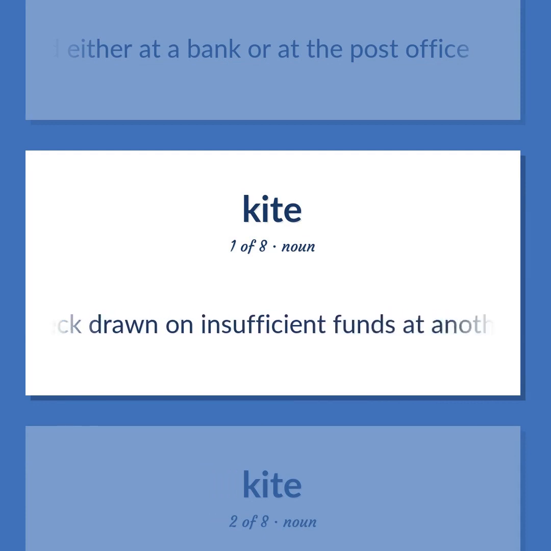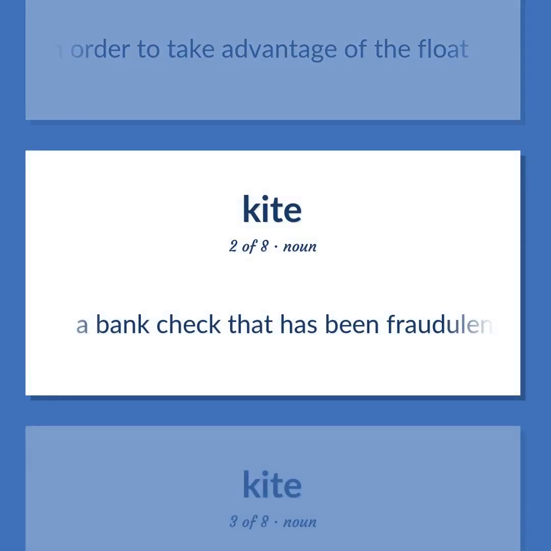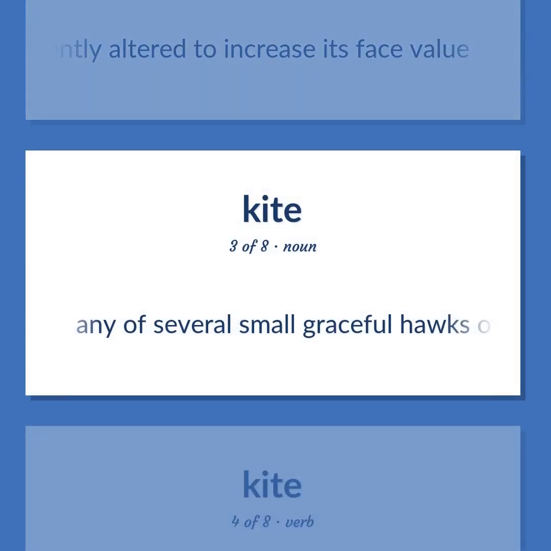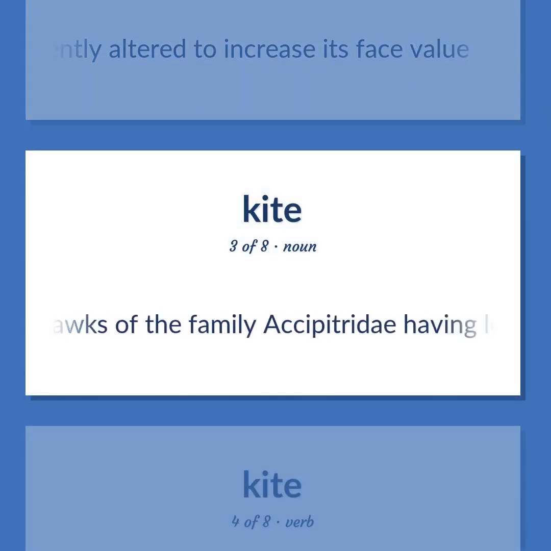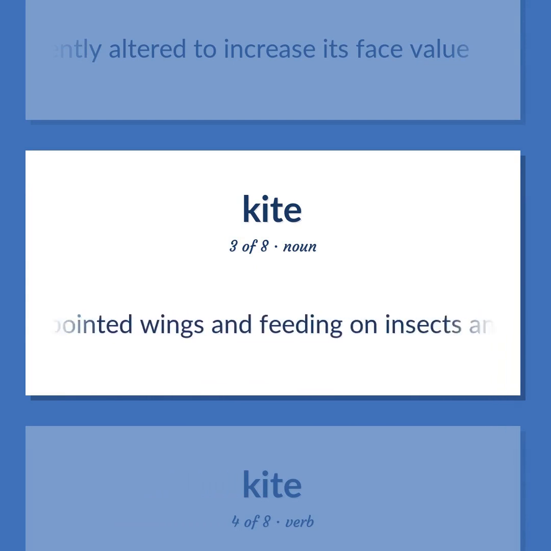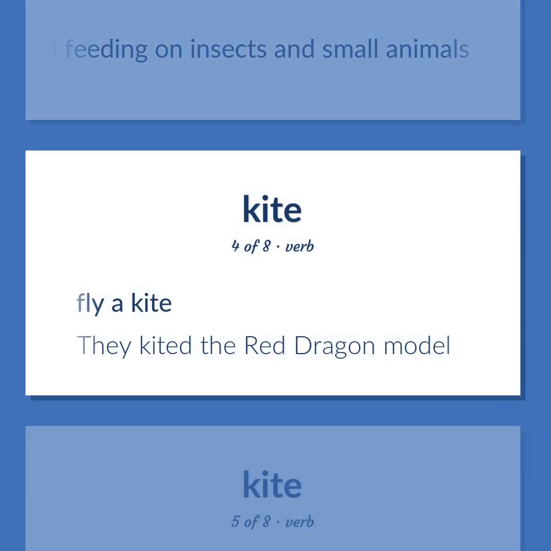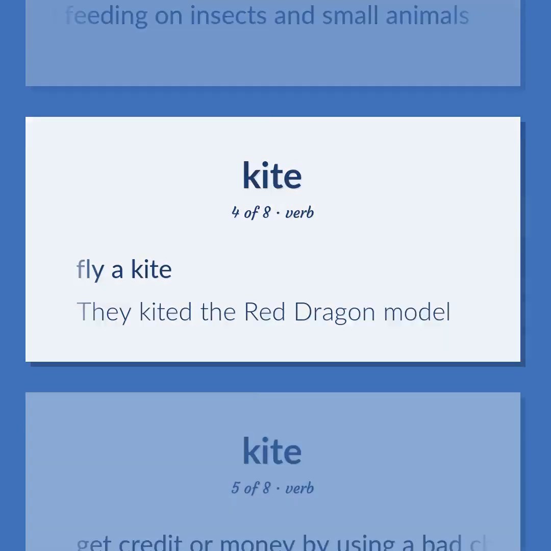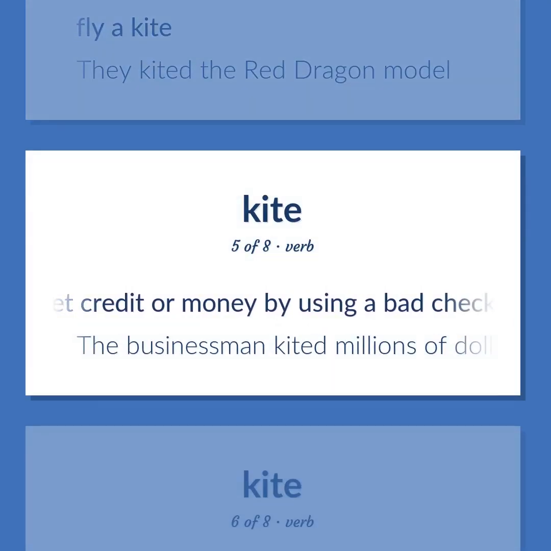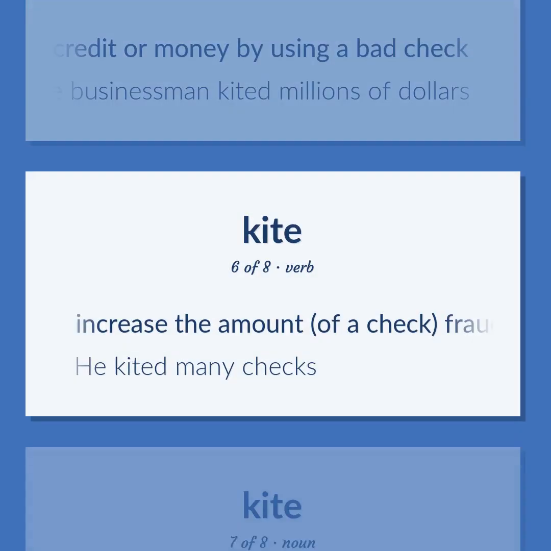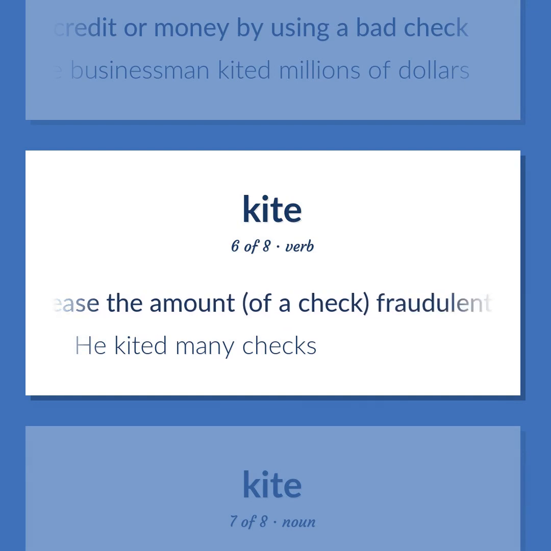A bank check drawn on insufficient funds at another bank in order to take advantage of the float. A bank check that has been fraudulently altered to increase its face value. Any of several small graceful hawks of the family Accipitridae having long pointed wings and feeding on insects and small animals. Fly a kite. They kited the Red Dragon model. Get credit or money by using a bad check. The businessman kited millions of dollars. Increase the amount of a check fraudulently. He kited many checks.